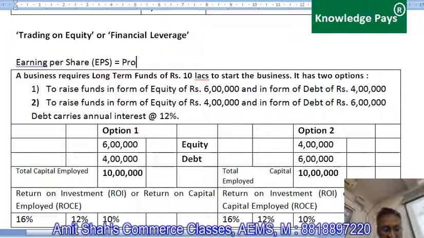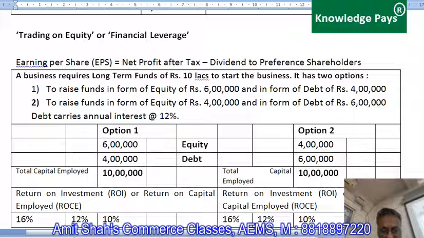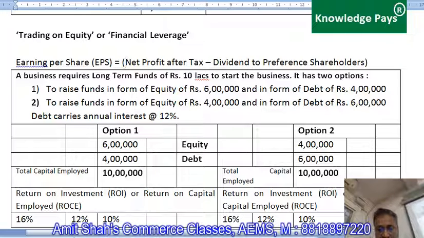It is net profit after tax minus dividend to preference shareholders. Means after giving dividend to preference shareholders from net profit, whatever profits are there, they all are for equity shareholders.